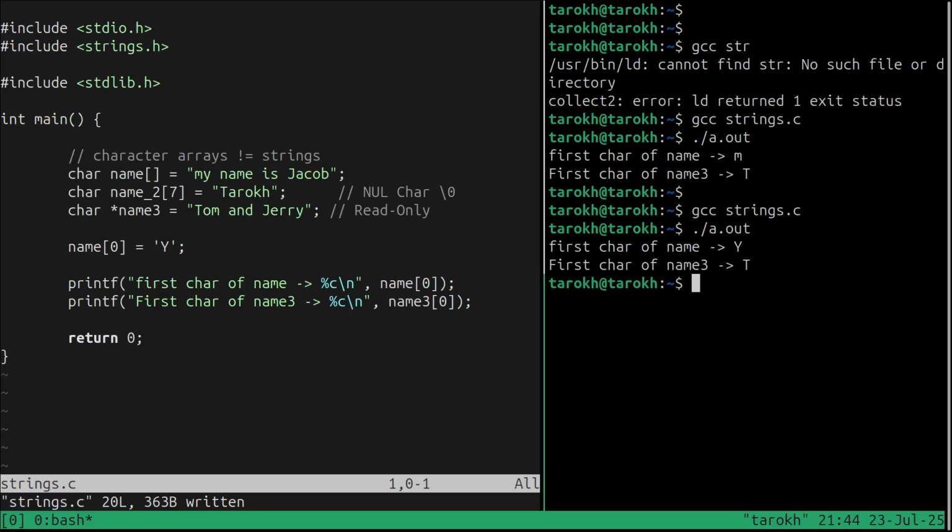But in the second one, if I just try to touch it, I'm going to face bad things. So I can say name 3, index 2, for example, O. Let's see what will happen.